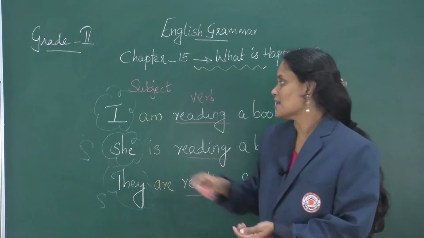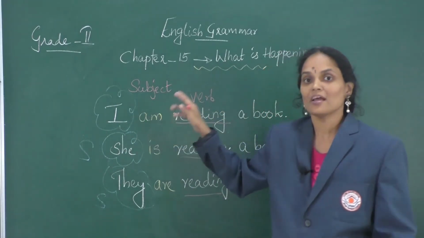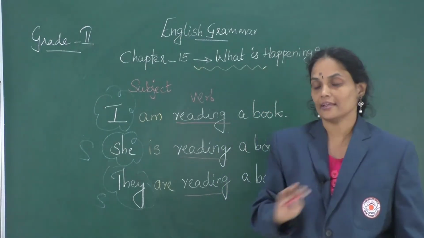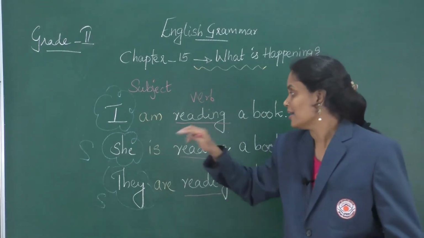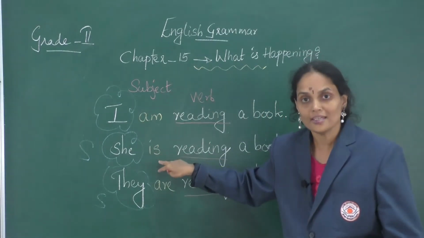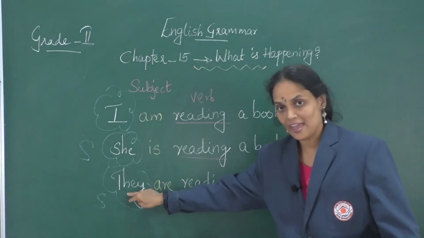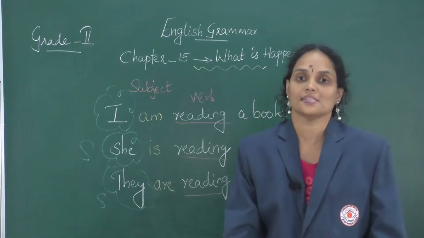Okay, so subject I always follows by am in present tense. Again, the subject she is always followed by the auxiliary verb is in present tense. They always follows by are in present tense.